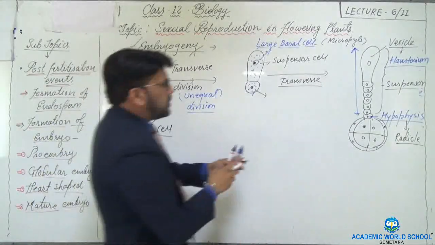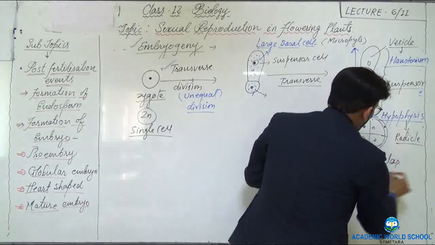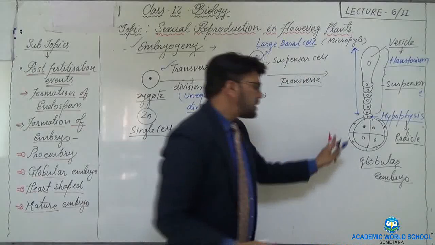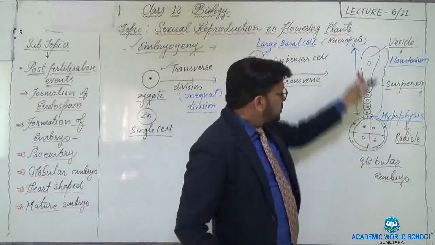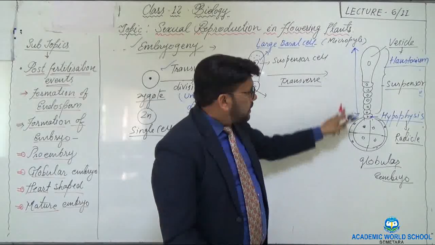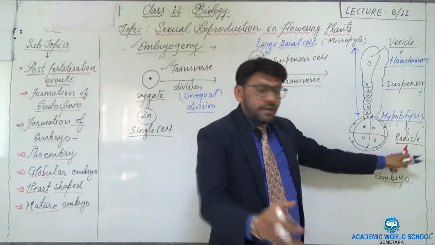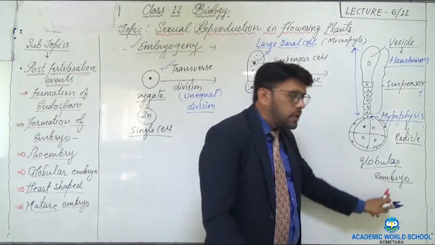So this is actually called the globular embryo because it looks like a globule. Yes, so this is the suspensor cell and the last cell is the hypophysis, which is basically the precursor of the radicle. Then it has this globular embryo.